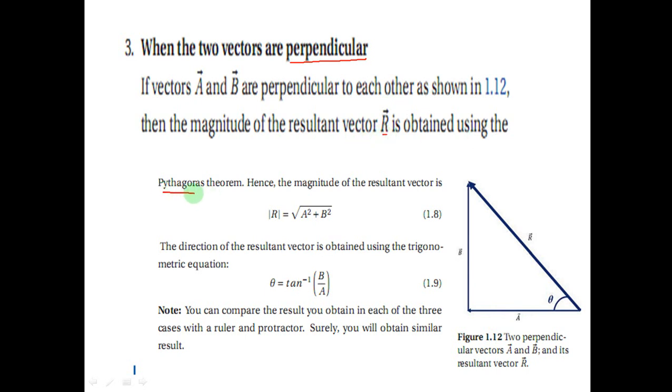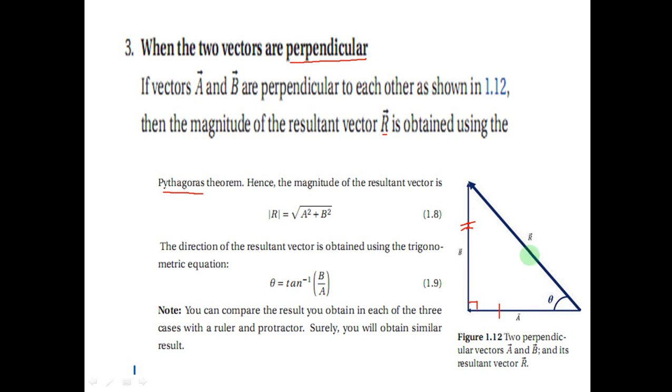You know Pythagoras theorem. Let's consider this is vector A and this one is vector B. When these two vectors are perpendicular, when they make 90 degrees, here is the resultant vector.